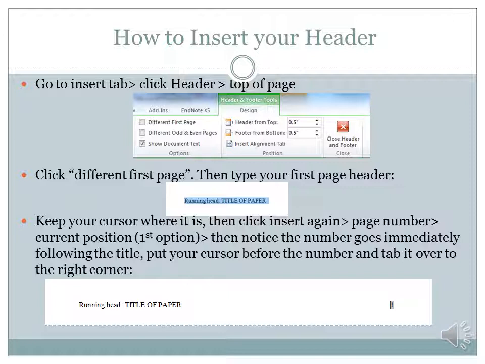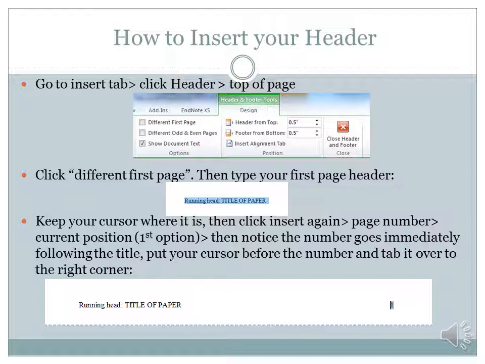So here's a Microsoft tutorial on how to insert your header. The first thing is, in Microsoft Word, you need to go to the Insert tab, which is the second one in from home across the top, and you're going to see an insert header. Click on header, and you notice that this new menu comes up. Check the box that says different first page, and then start typing in your first page header, which remember you're going to have running head, capital R, the rest lowercase, the colon, and then the title of your paper in all caps.